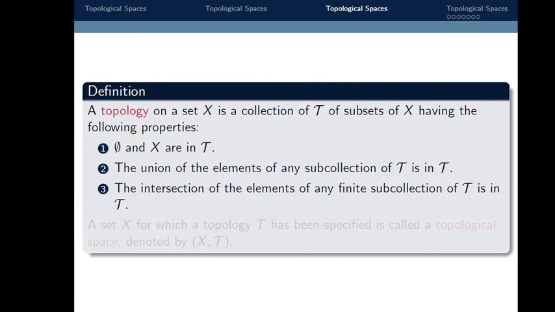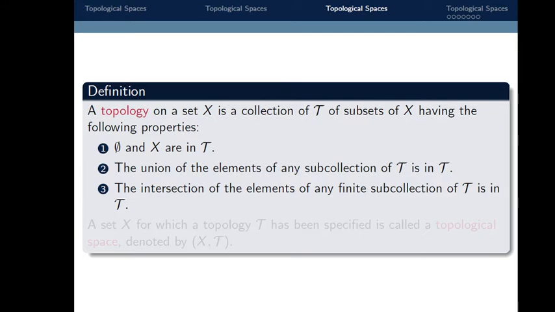So a topology is defined on some set X. It is a collection, say tau, of subsets of X, meaning a topology is defined on subsets of X. If we collect some subsets of X and create a collection, call this tau, then this tau is said to be a topology if it satisfies the following properties.